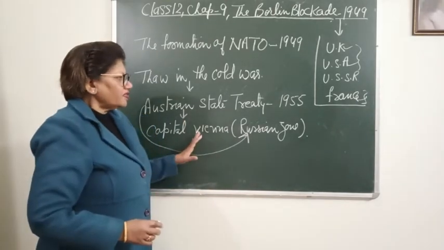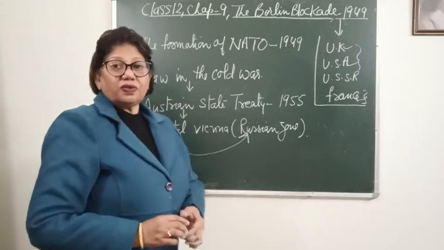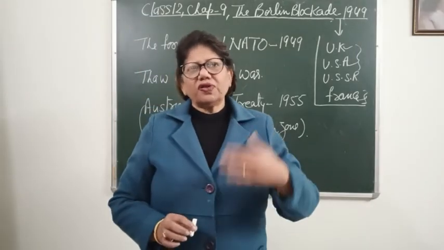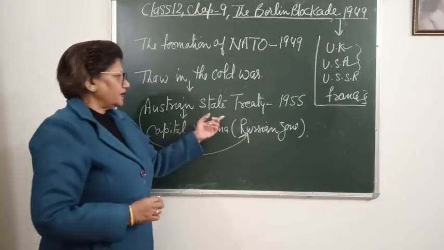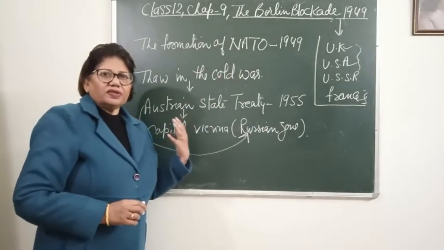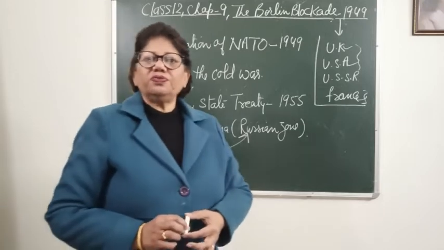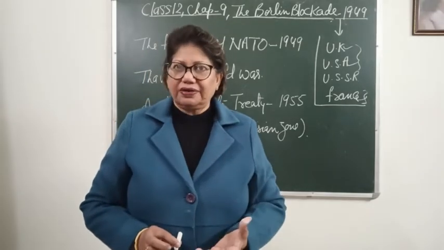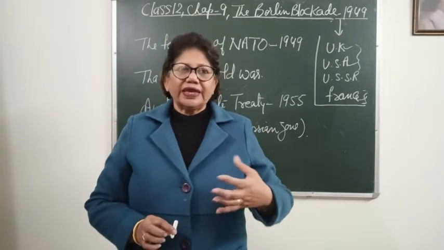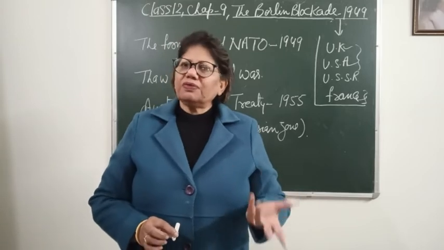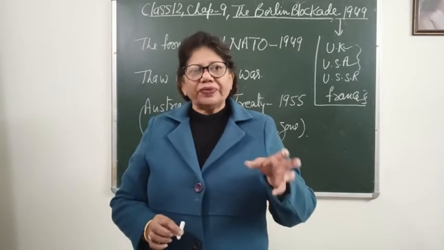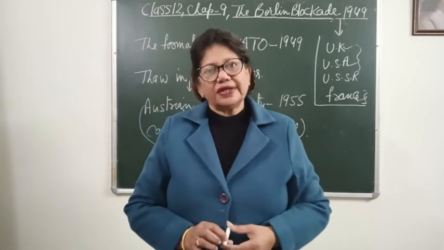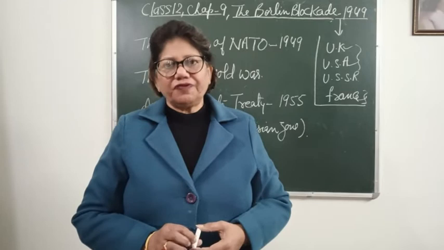and it was under the Russian zone, so it was having its own government. But when the treaty was signed, it was decided that Austria should be given independence, and automatically when independence was given, democracy would be set up and the people would get freedom.